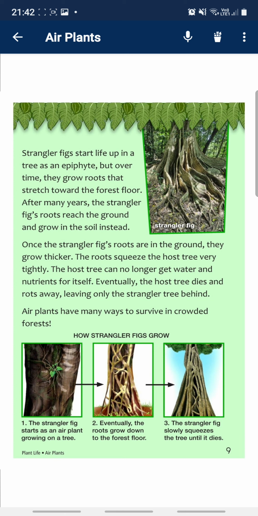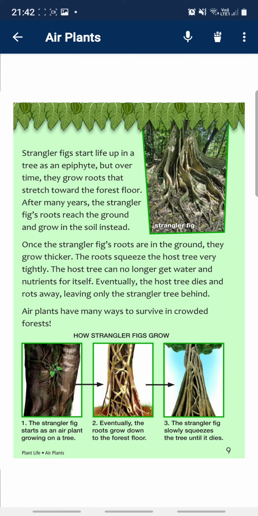Amazing air plants. Strangler figs start life out in a tree as an epiphyte, but over time they grow roots that stretch toward the forest floor. After many years, the strangler figs reach the ground and grow in the soil instead.